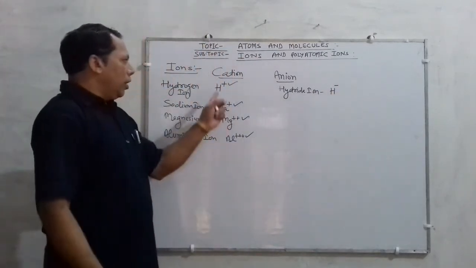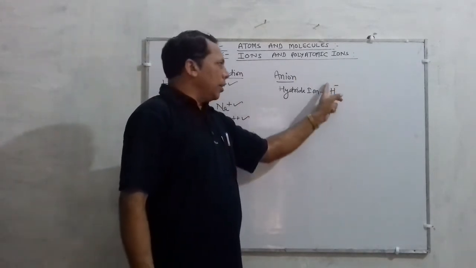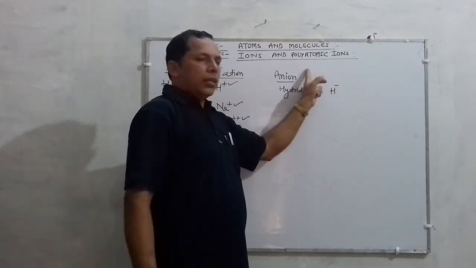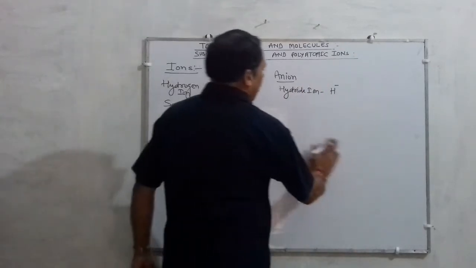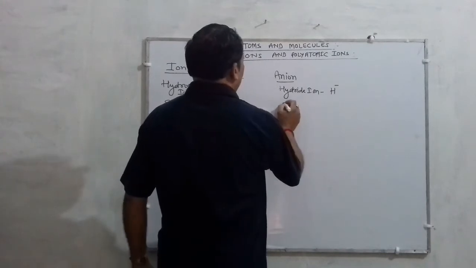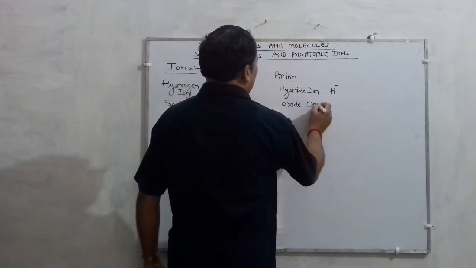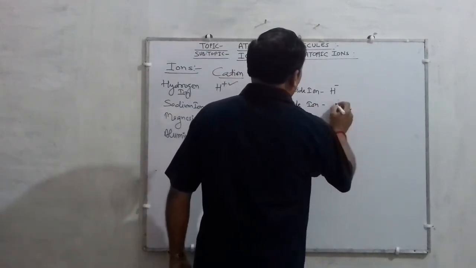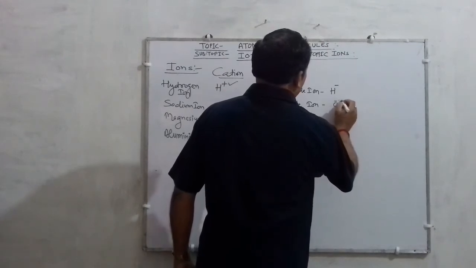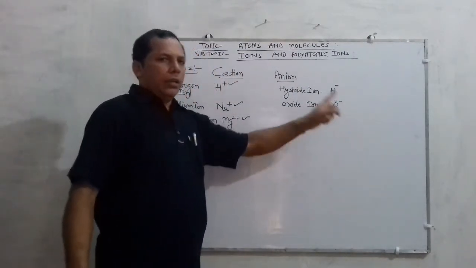H+ is the hydrogen ion, H- contains a negative charge, so it comes under the category of anion. So hydride ion is H-. Similarly, you have heard the name oxide ion, that is O2-. O2- means oxygen containing two negative charges, called oxide ion.